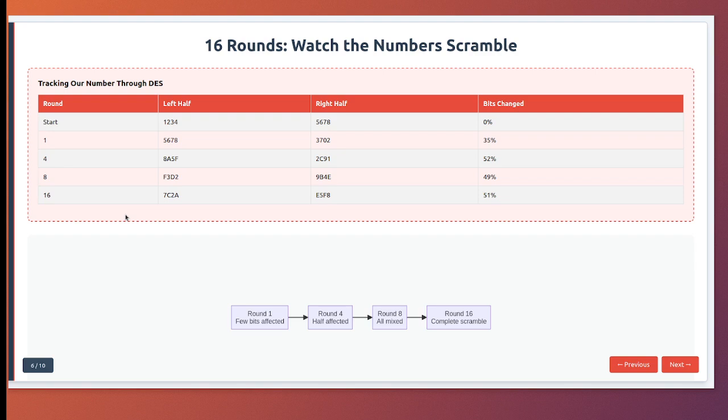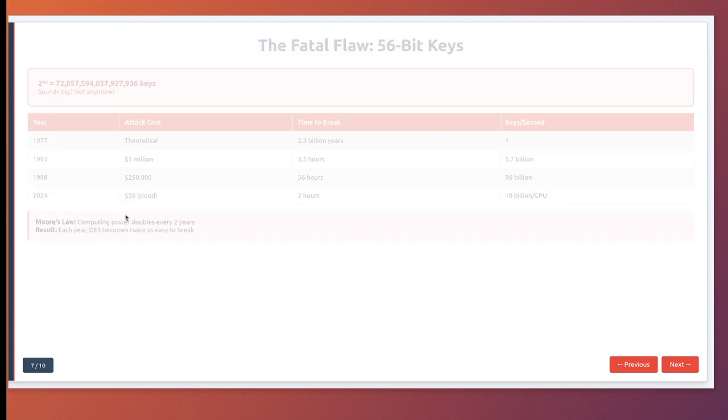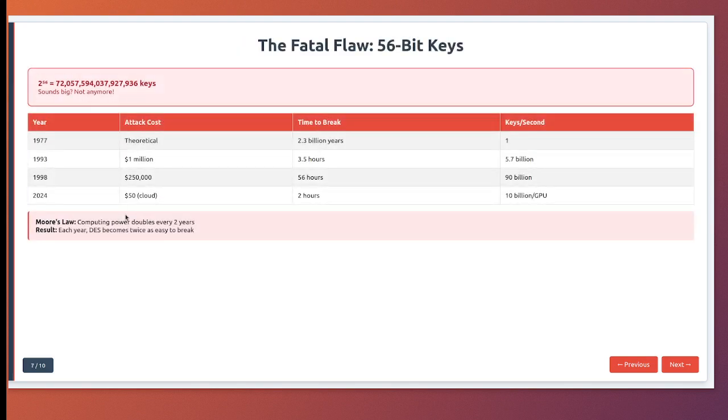By round 16, every bit of output depends on every bit of input and every bit of the key in a complex, nonlinear way. If you change any single input bit, about half the output bits will change, but which ones change will appear random. This is what made DES secure for a while. The diagram shows this cascading effect. A single bit change spreads like ripples in a pond, affecting more and more bits with each round until the entire block is affected.